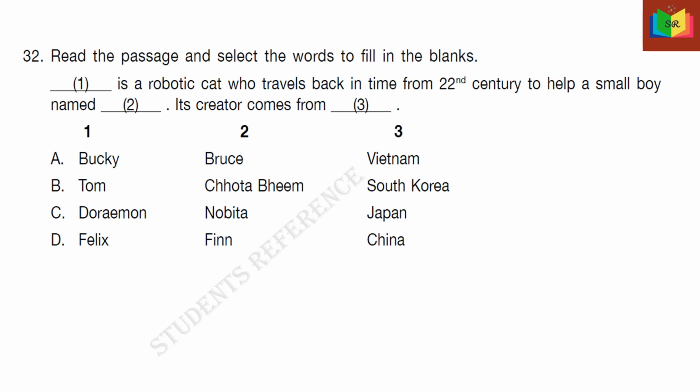32. Read the passage and select the words to fill in the blanks. Dash is a robotic cat who travels back in time from 22nd century to help a small boy named dash. Its creator comes from dash. Look at the given options. The answer is C, Doraemon, Nobita, Japan.